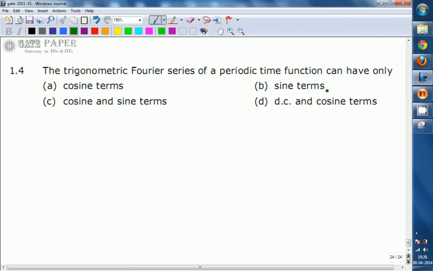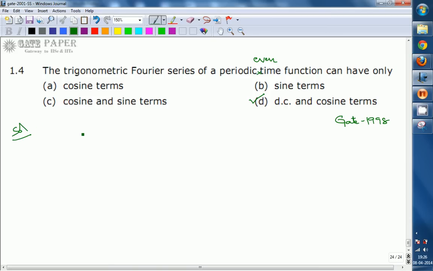Now we are going to discuss the question from Signals and Systems given in GATE 1998. The trigonometric Fourier series of a periodic even time function can have only sine terms, cosine terms, sine and cosine terms, or DC and cosine terms. So here the answer is the DC and cosine terms. Now we will see the solution for this.